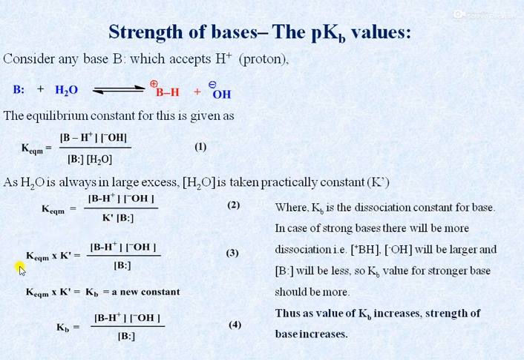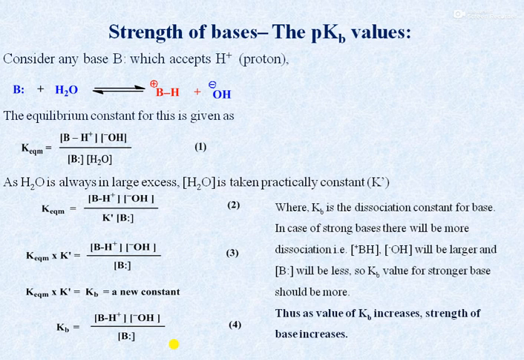If we rearrange this equation, then we get the equation K equilibrium into K dash is equal to concentration of BH plus into concentration of OH minus divided by concentration of B. And we have a new constant Kb, that is equal to K equilibrium into K dash, and therefore we have the equation Kb is equal to concentration of BH plus into concentration of OH minus divided by concentration of B. And from this equation, we get the idea of Kb, the dissociation constant of base.